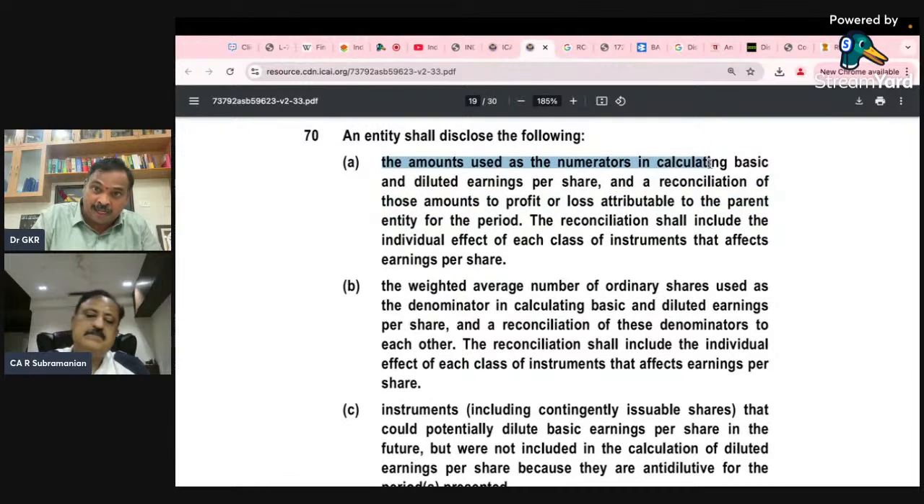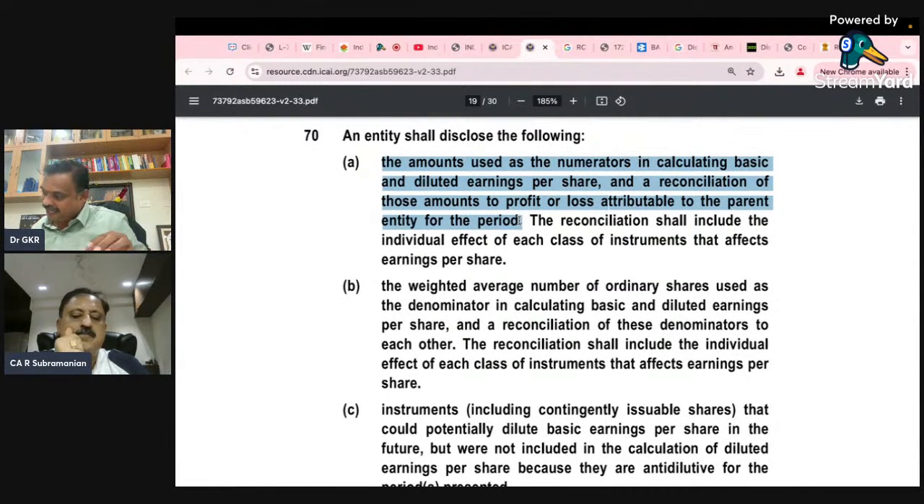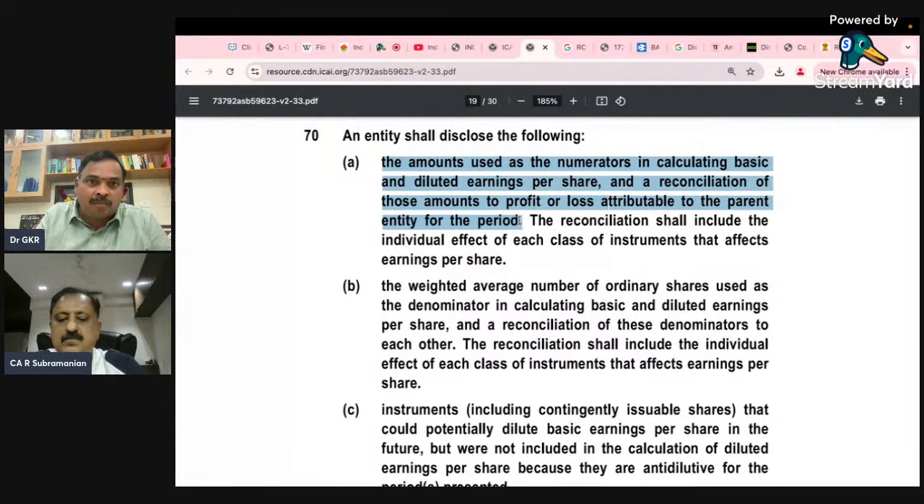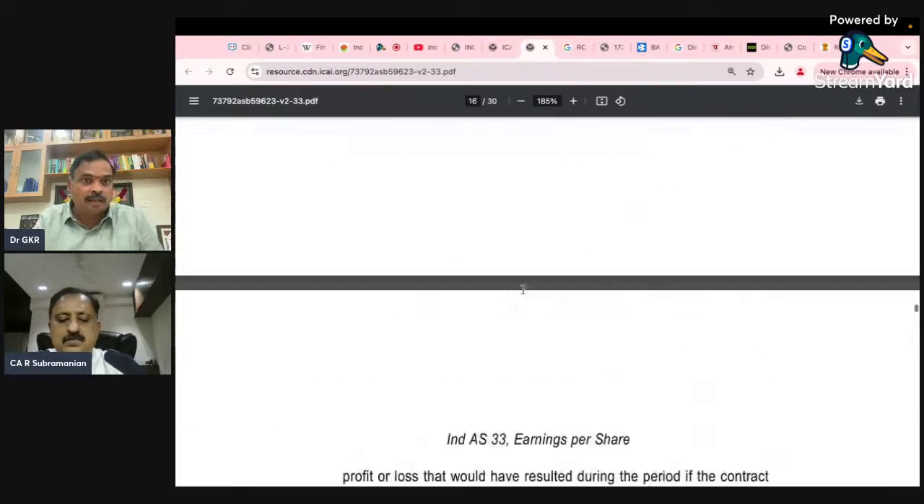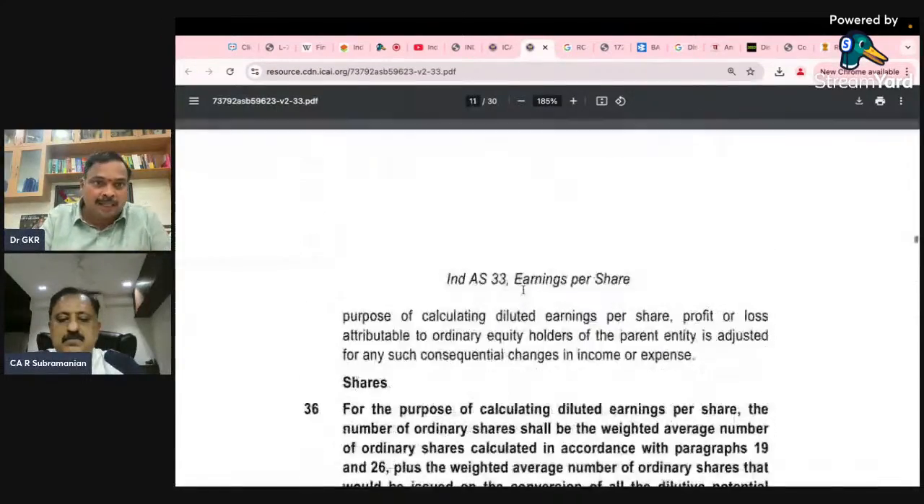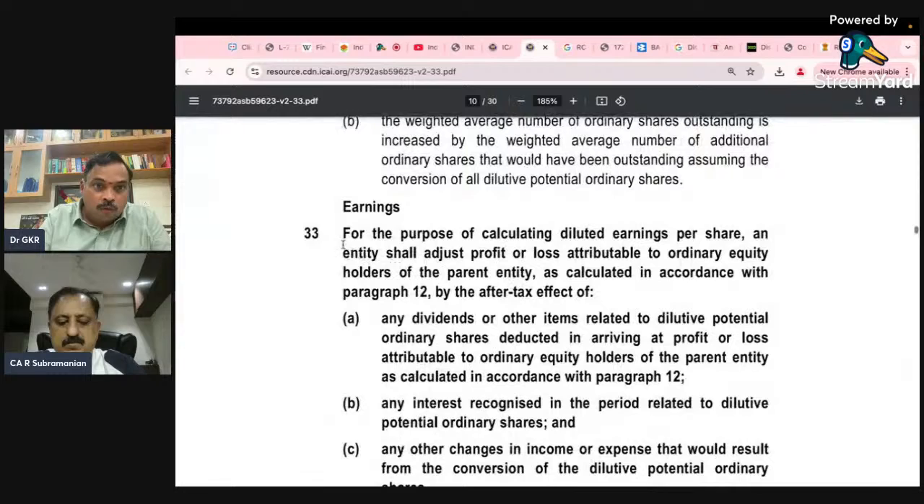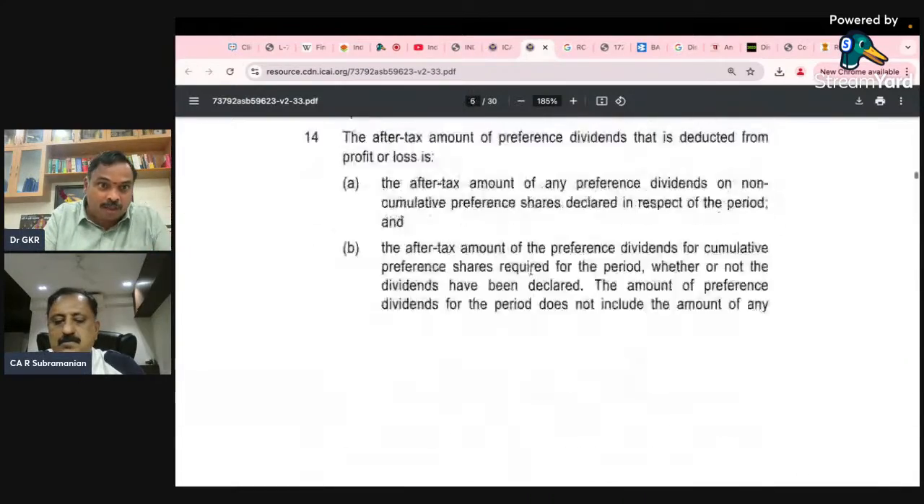The amount used as a numerator in calculating basic and diluted earnings per share, and the reconciliation of this amount. So this is where the same paragraph has two earnings: basic earnings and diluted earnings, where dilution will happen. That is where I am bringing in para number 33. Okay, so I think with this I will rest my case. For the purpose of calculating diluted earnings, an entity shall adjust profit attributable to ordinary equity shareholders. Now come to para number 12.